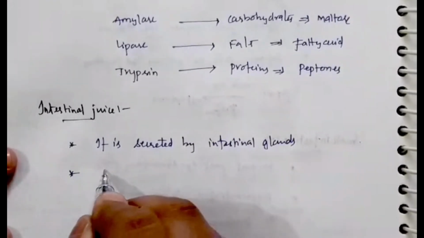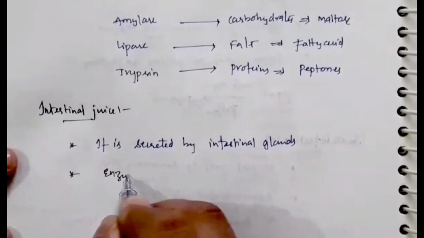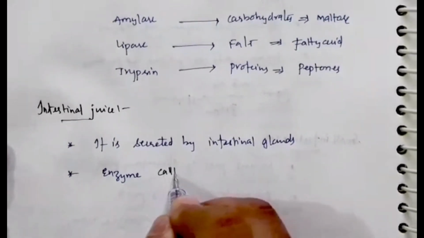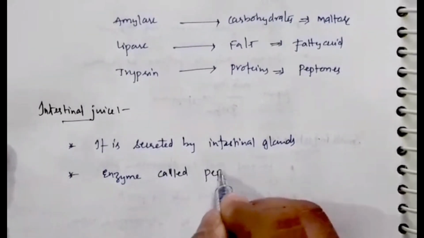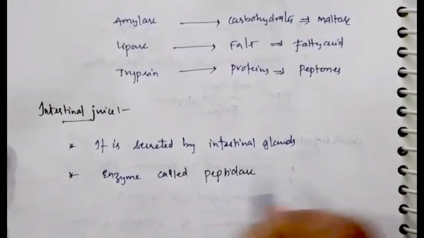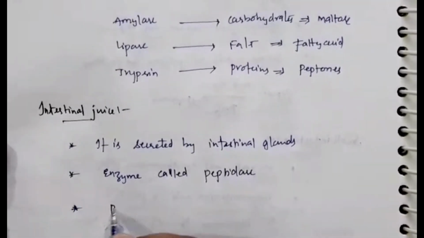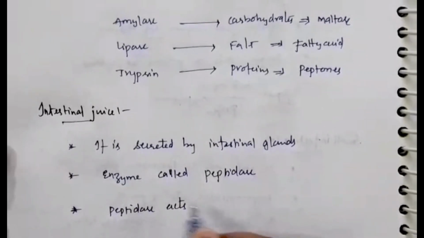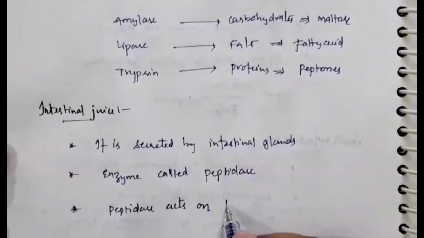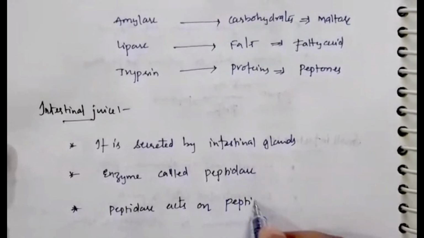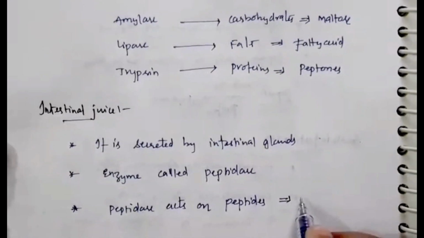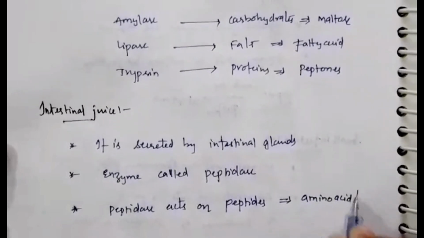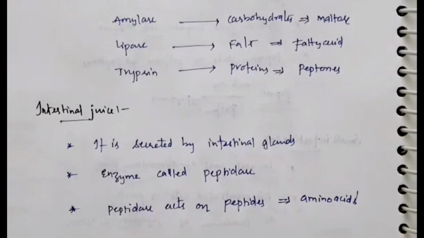Our intestinal juice contains an enzyme called peptidase. What will this peptidase do? Peptidase acts on peptides and converts those peptides to amino acids. So this is how the process of digestion takes place in the small intestine.